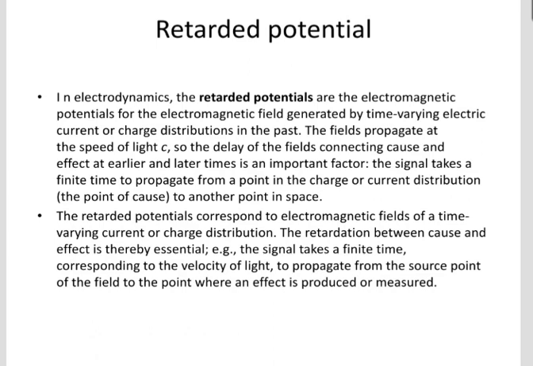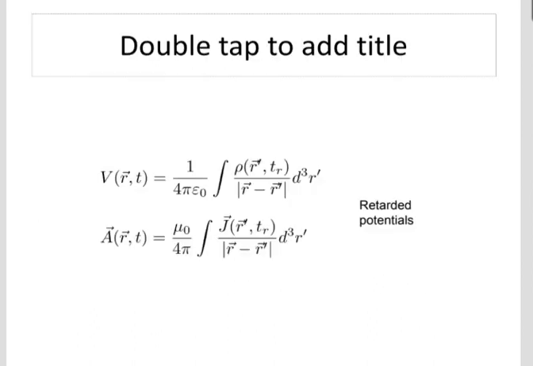The signal takes a finite time to propagate from a point in a charge or current distribution to another point in space. The retarded potentials correspond to the electromagnetic field of time varying current or charge distribution. The retardation between the cause and the effect is essential. For example, the signal takes a finite time corresponding to the velocity of light to propagate from the source point of the field to the point where an effect is produced or measured.